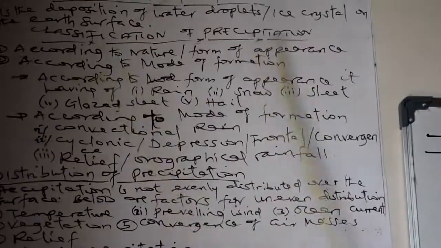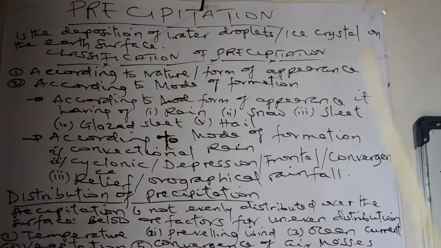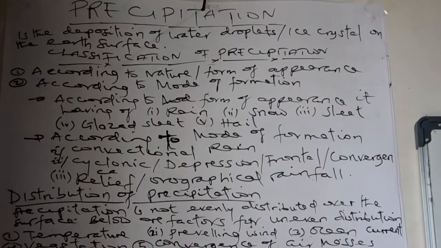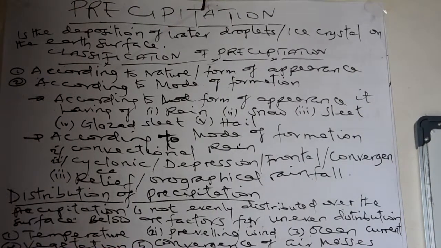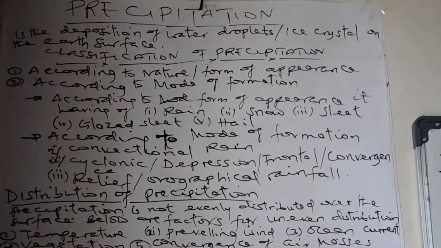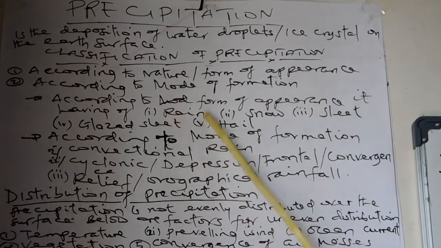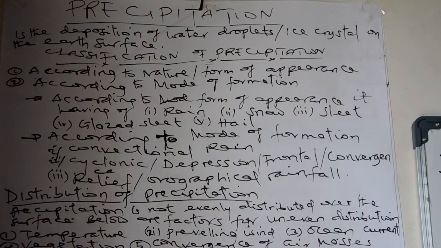Classification of precipitation: according to nature or form of appearance, and according to mode of formation. According to form or appearance, there is rain, snow, sleet, and hail. Rain is droplets of water in nature. It just drops after the condensation of cloud formation. The droplets will be rain in nature.